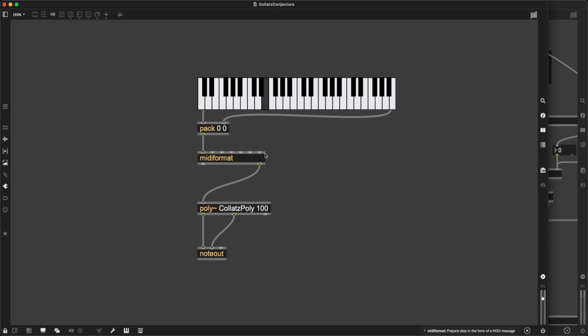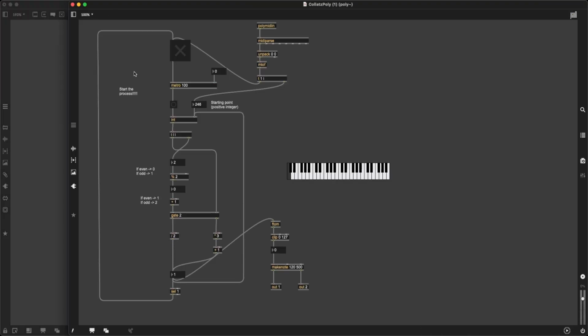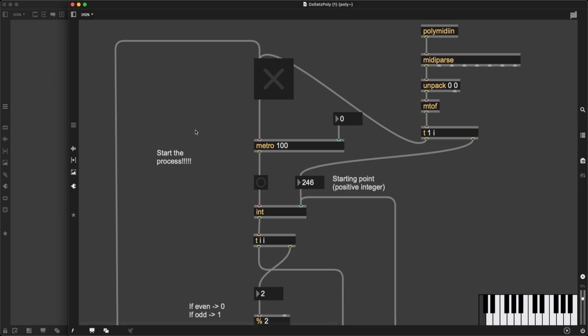Amazing. There are two last things I'm going to do before this tutorial is over. The first, I'm going to add something with velocity. And second, I'm going to, let's say, future-proof this poly~ patch. So let's quickly add some velocity capabilities to this.